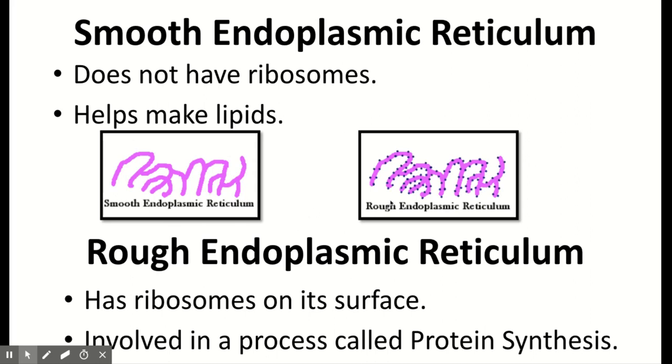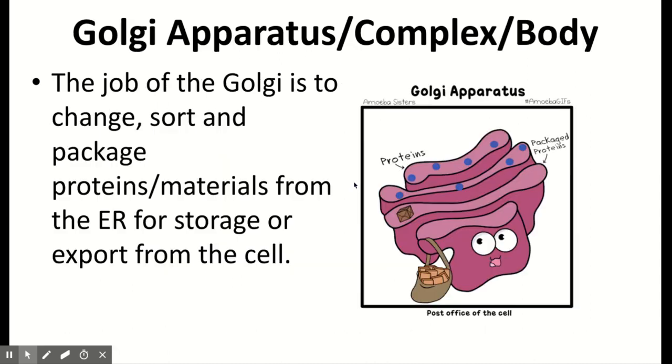And then rough endoplasmic reticulum, I always think if I were to be able to feel this picture, I'd feel all those blue dots and it would feel rough on my fingertips. So rough endoplasmic reticulum is in charge of transporting those ribosomes that were made in the nucleolus out into the cytoplasm. And our ribosomes are where protein synthesis is made. So sometimes people will say the rough ER has a role in protein synthesis.